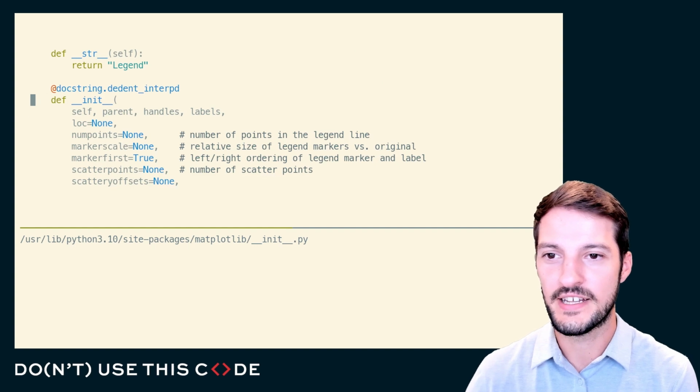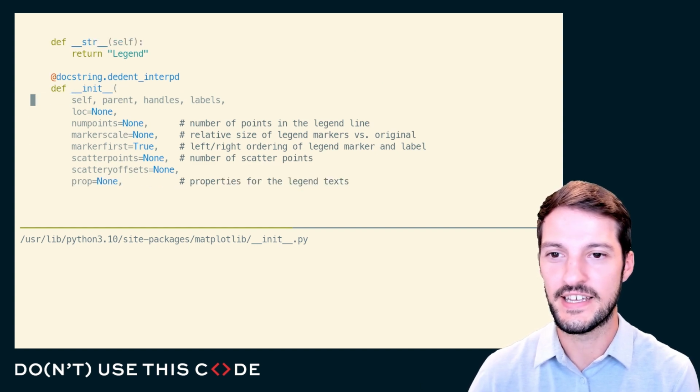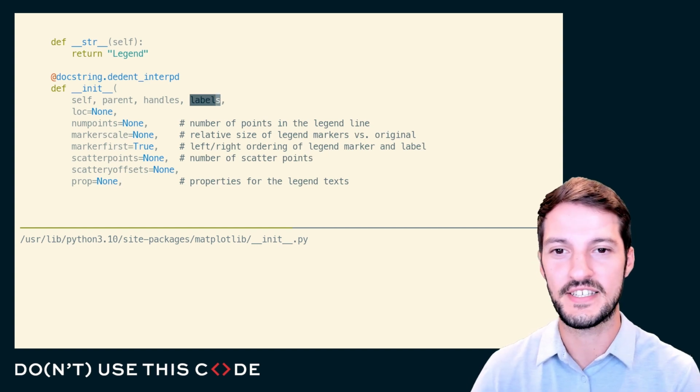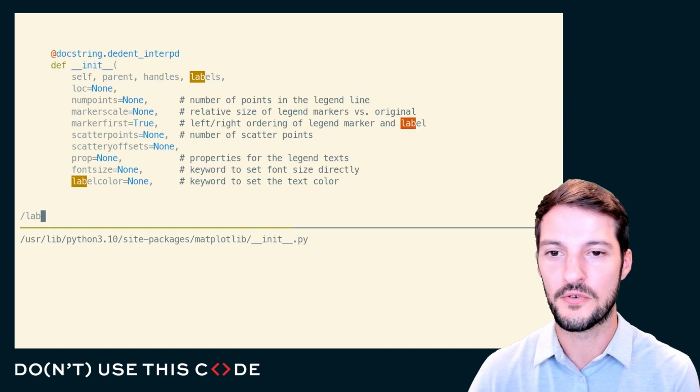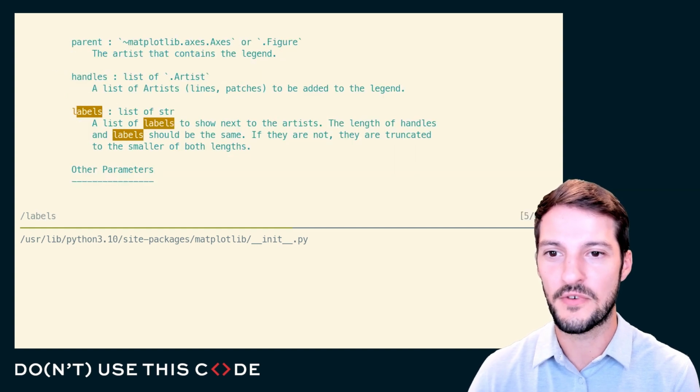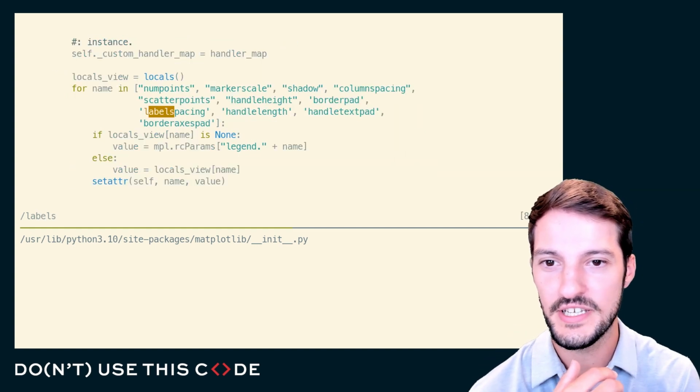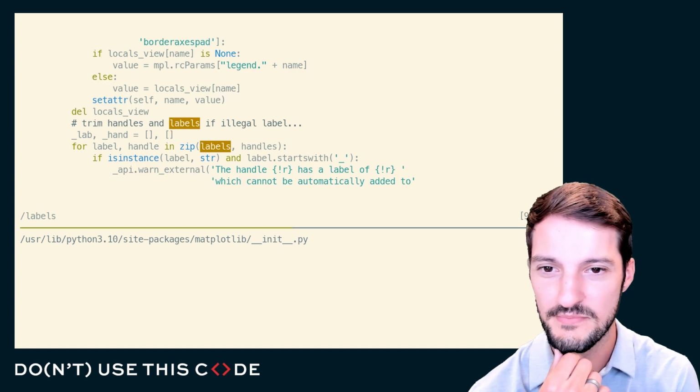And we see they init here and labels. That's what I'm looking for. I want to figure out how to vertically stack text just like matplotlib does in a legend. So now let's look for labels, and we can just follow it through here. Labels is a list of strings. That's fine. I don't care about label spacing.